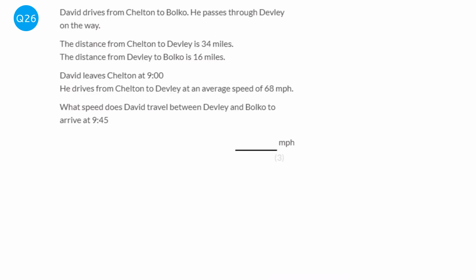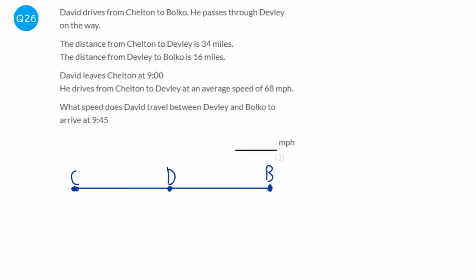There's an awful lot going on in this question. Whenever there's an awful lot going on, it's always best to draw a diagram. So we're going to start off at Chiltern, which is a C. Then we go to Bolko, that's where we're going, and we go through Devley on the way. So we'll do D there.